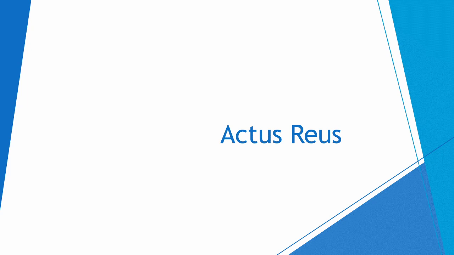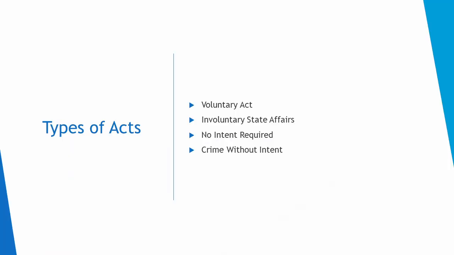A conduct crime is where a specific act is prohibited, such as smoking in a public place. A consequence crime is where the outcome of the act is illegal, such as death. A voluntary act is when an individual performs an act willingly or with control over their actions, as shown in Hill v. Baxter.